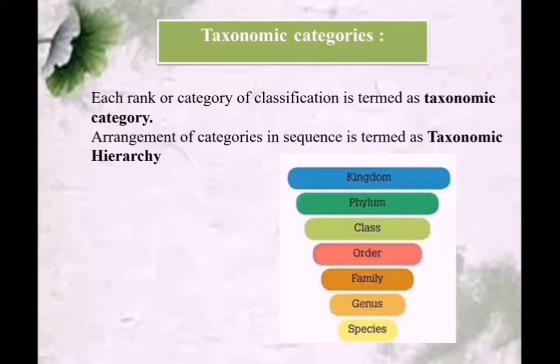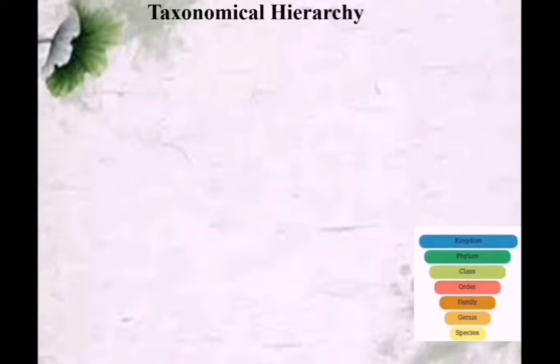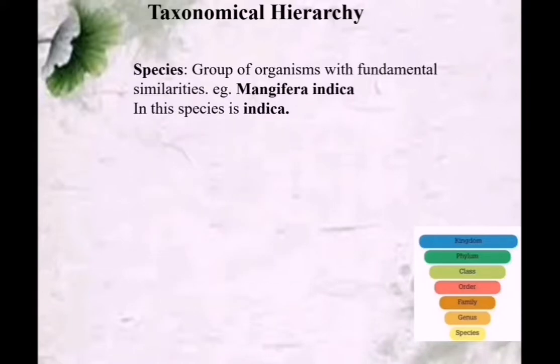Next, phylum, class, order, family, genus, species. Kingdom is the highest level of taxonomic hierarchy and species is the lowest level or base of taxonomic hierarchy. This we have learned even in class 9th. So let us see one by one.